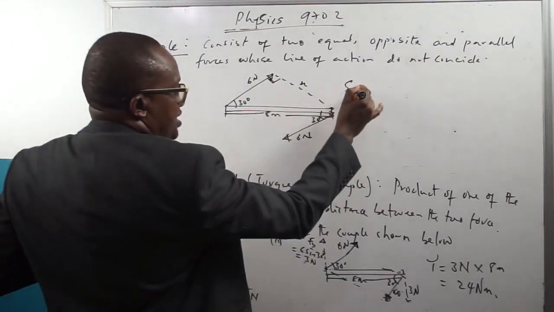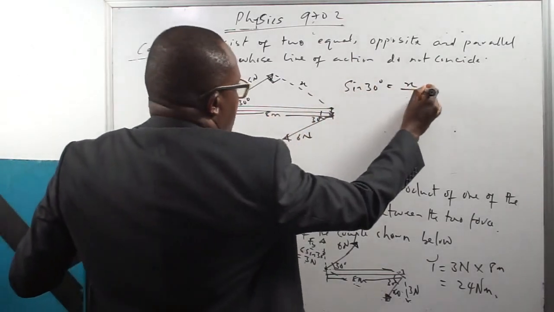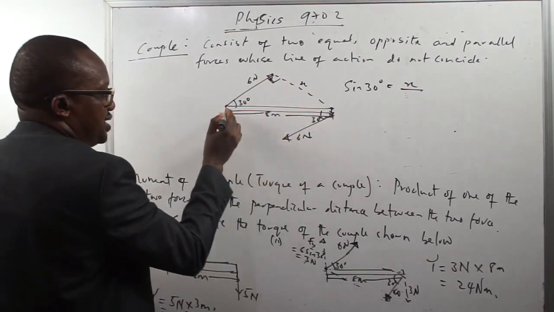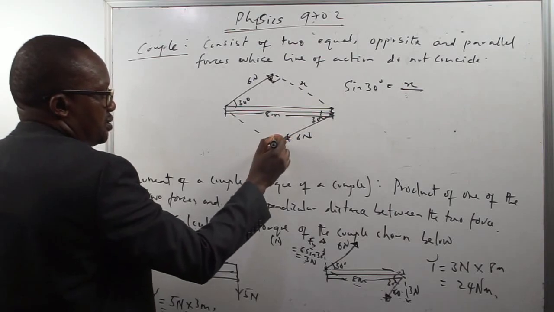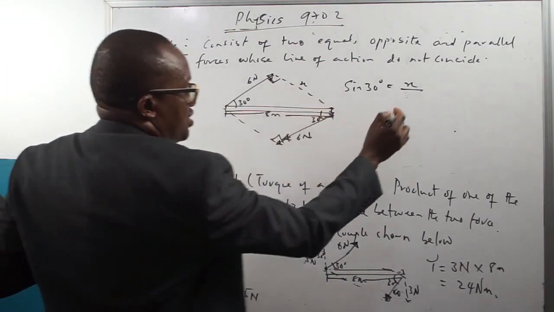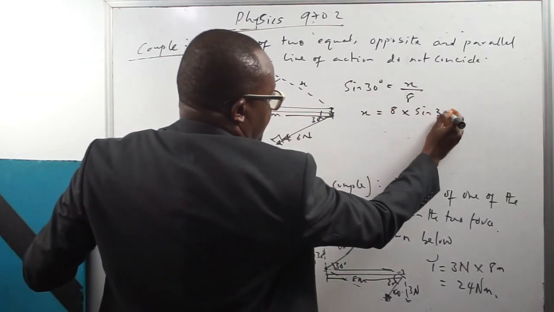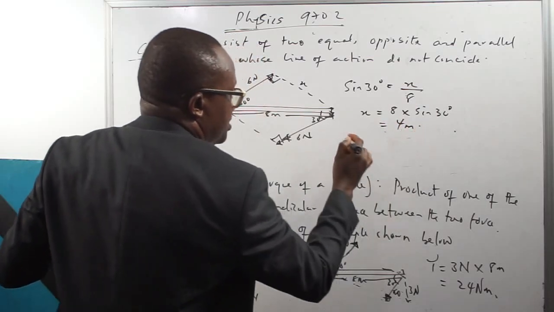I can say that sine 30 is equal to opposite x over the hypotenuse 8. So x becomes 8 times sine 30, which is equal to 4 meters.